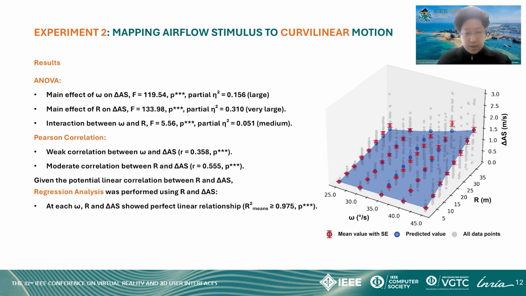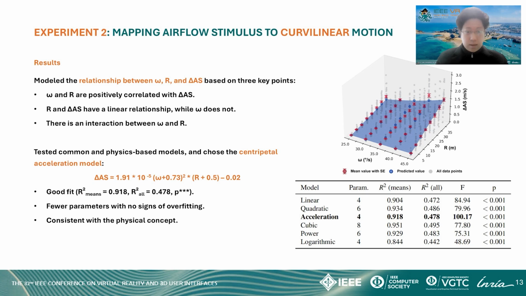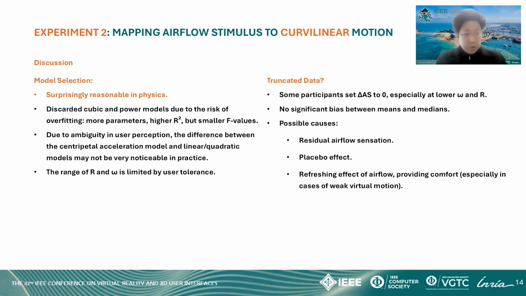For each omega level, the relationship between R and delta AS was linear, with R square values for group means above 0.975. Based on these findings, we modeled the relationship between omega, R, and delta AS, and after testing several possible models, we got the final fitted model, which is structurally similar to the centripetal acceleration formula, A equals omega squared multiplied by R, and provides a good fit with an R squared of 0.918 for group means. This result is surprisingly consistent with physical intuition. We did not select more complex quadratic, cubic, or power function models due to overfitting concerns.